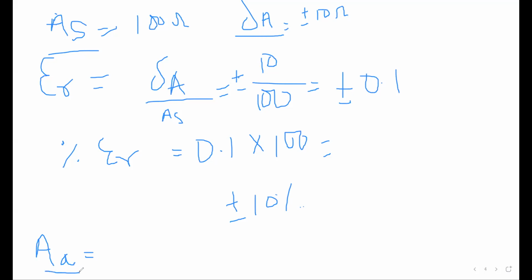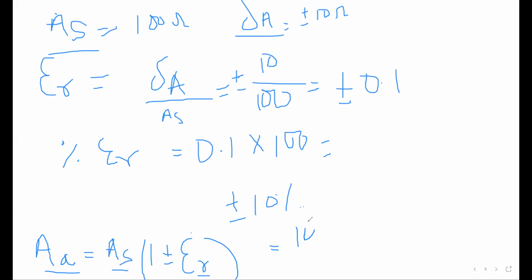So the limiting values of resistance I can write in this formula you already know: AS in bracket 1 minus epsilon r. Just put the values of AS and epsilon r here and tell me the value.